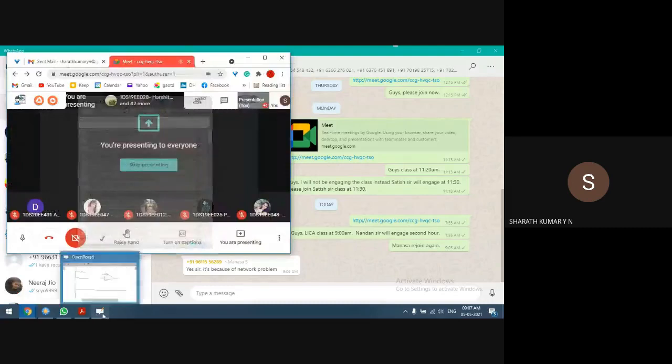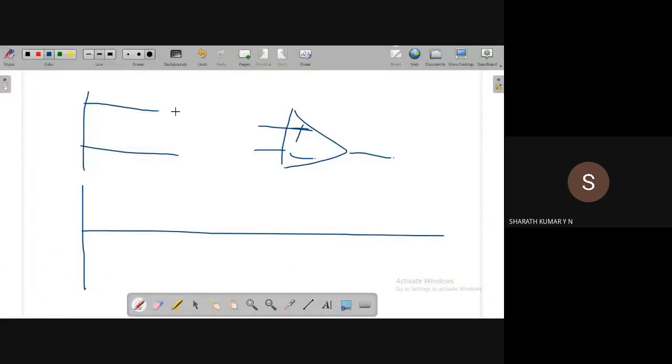Here we go. Okay, so two types of input, guys. One possibility is the DC input, and the other possibility is the AC. When we have AC, we have different possibilities. AC is nothing but an alternating signal. It has a frequency.